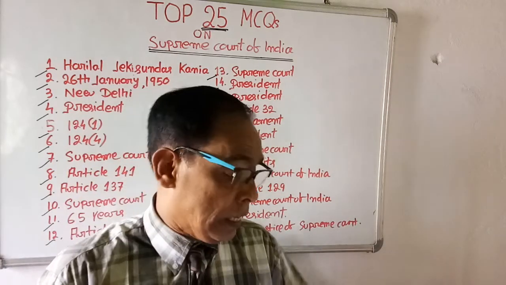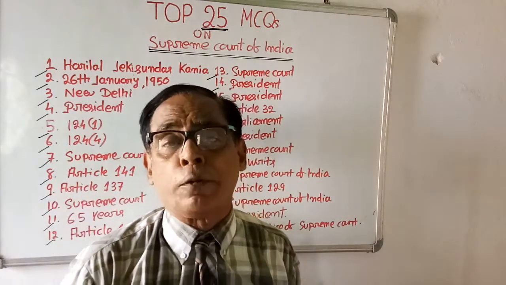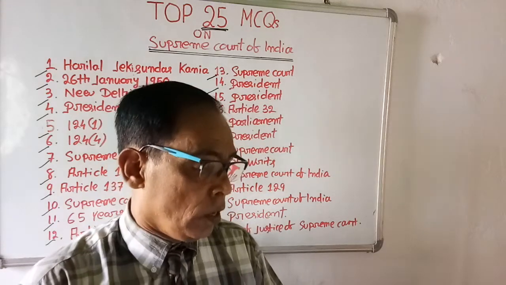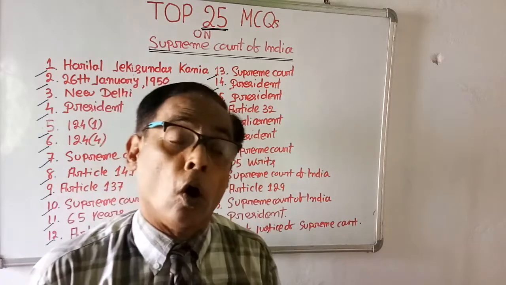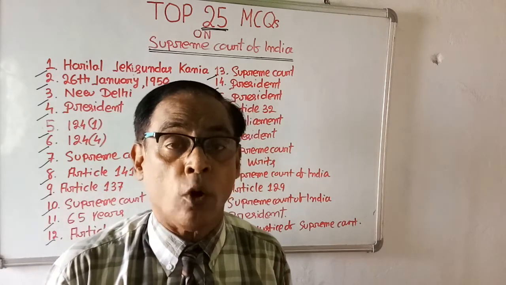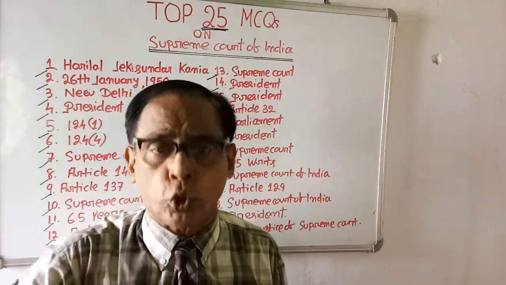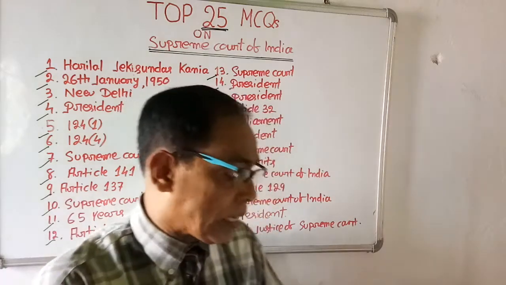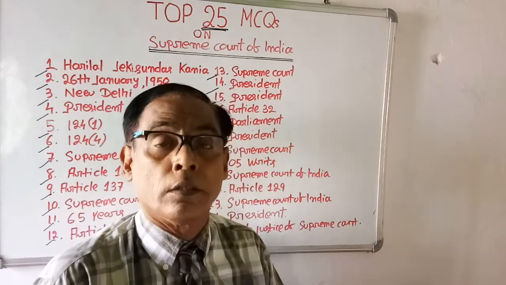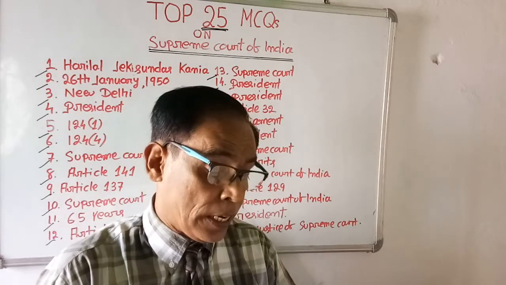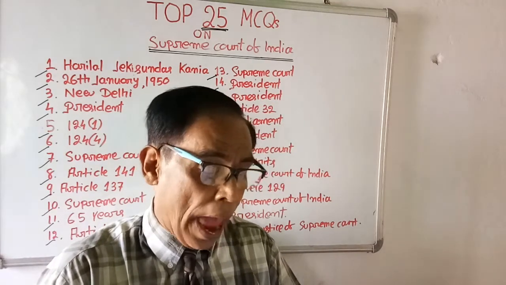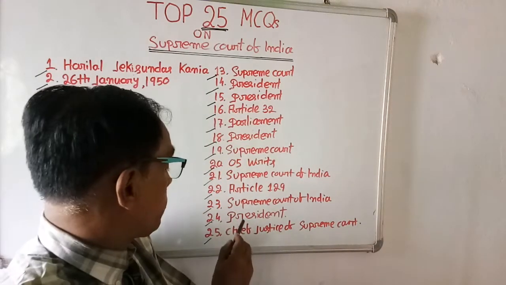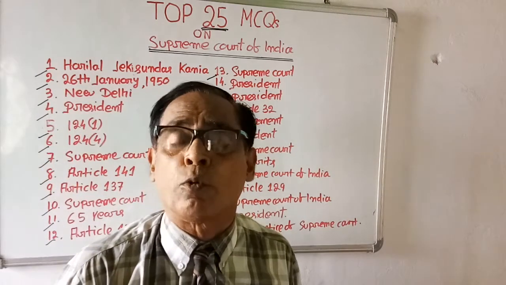Okay, very good. Now only 2 multiple choice questions are left and we will solve them. Question 24. Who will give oath to other judges of the Supreme Court? The Supreme Court has the Chief Justice and other judges, but who gives oath to the other judges? Options are Chief Justice of India, Prime Minister of India, Attorney General of India and President of India. Question number 24, President of India. He gives oath to the Supreme Court judges.